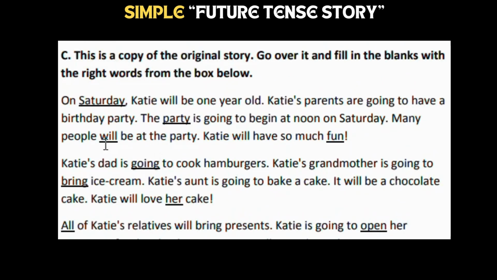Future tense, that time we use will. W-I-L-L, will. This we use. When we know something, when we plan, that time we use going to. Here Katie's parents are going to have a birthday party. The party is going to begin at noon, because all these things they have planned. They know about their daughter's birthday. So here they are using going to.